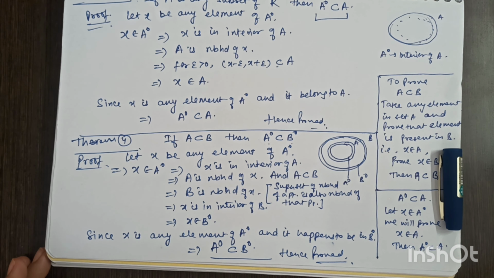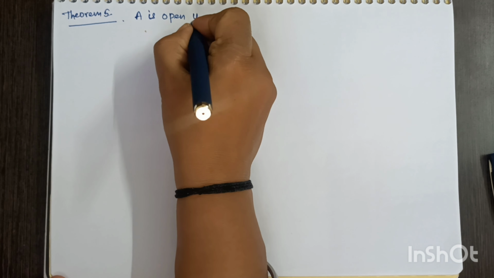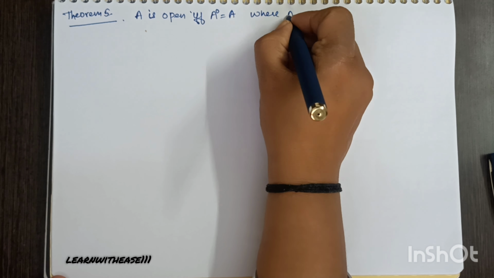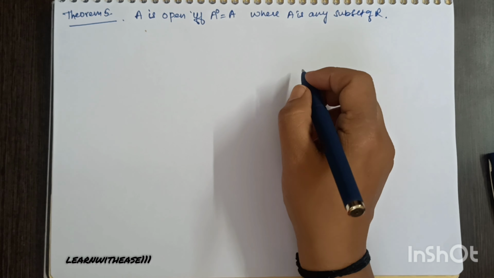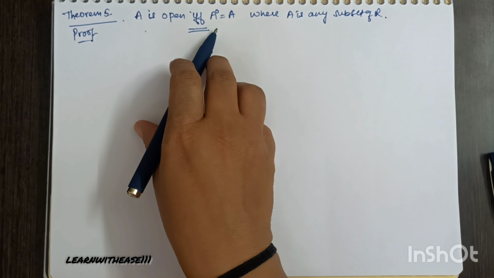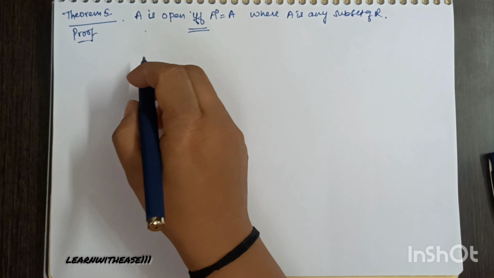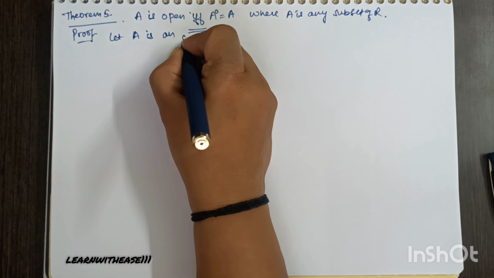Next is theorem 5. A is an open set if and only if A naught is equal to A, where A is any subset of R. The result contains the term if and only if. That means we need to prove this result both ways. First, A is open. We will be proving A naught is equal to A.